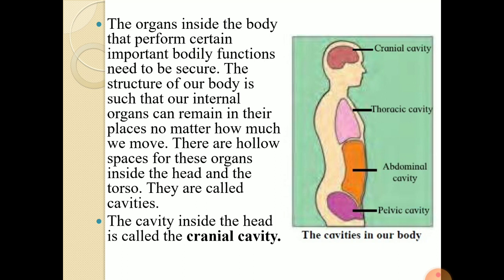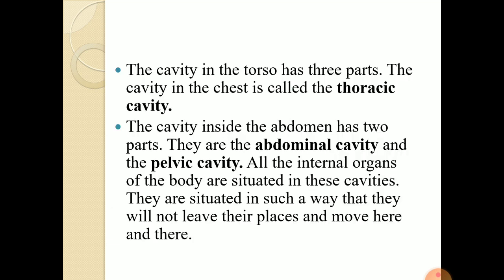They have certain names. Now, for example, if you look at the picture, you can see the very first cavity on the top, that is the head, and that is known as the cranial cavity. Second is the chest, that is known as the thoracic cavity. Now let's move to another part. The cavity in the torso has 3 parts.